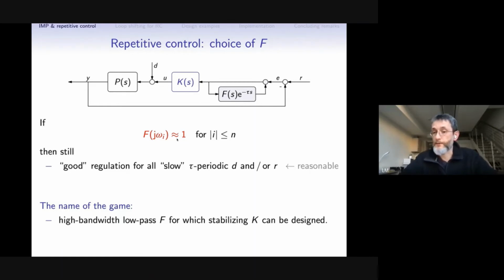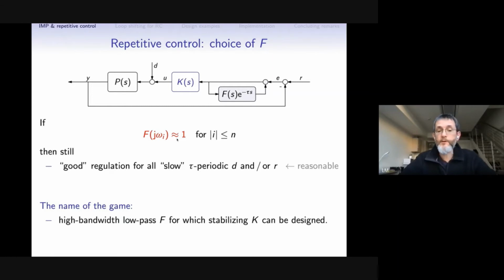And this can be done. Just designing a low pass F with a high bandwidth could do the trick. And then we can have maybe not perfect, but very good regulation for all slow tau periodic disturbances and reference signals, which is a reasonable solution.